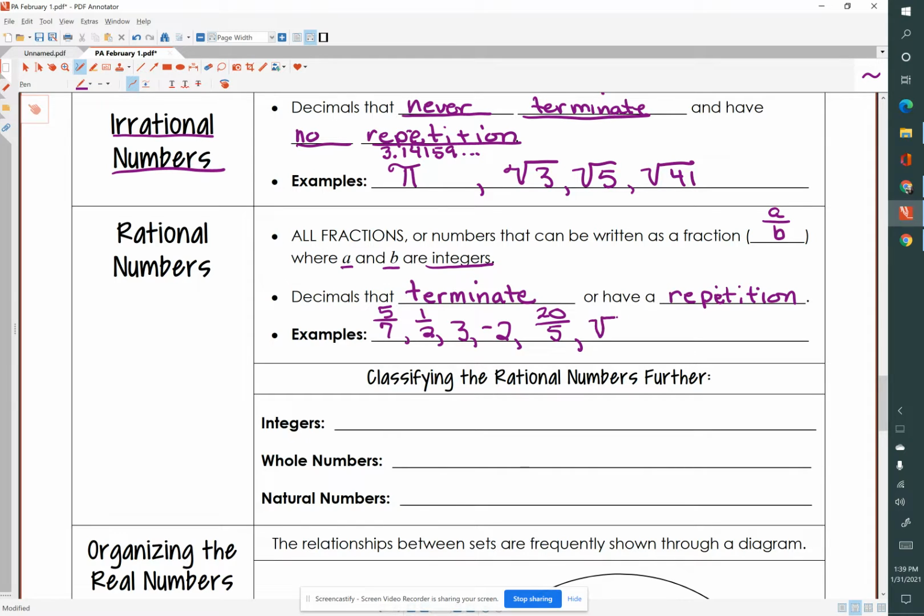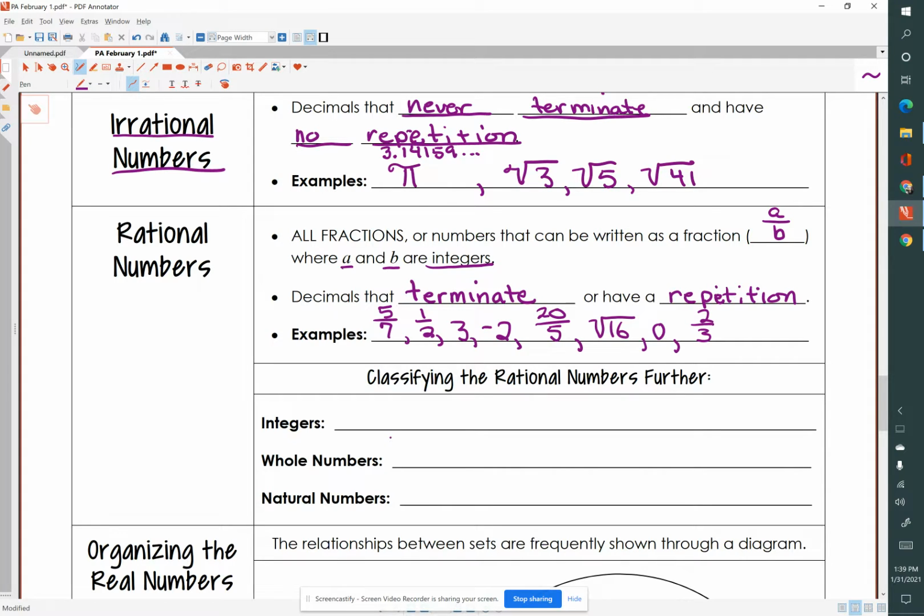How about the square root of 16? Now, how is this different from these other square roots? Because 16 is 4 times 4. The square root of 16 does equal 4. 0 is also a rational number, as is 2/3.